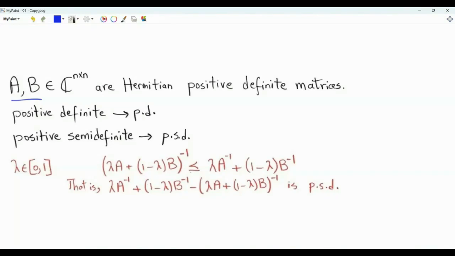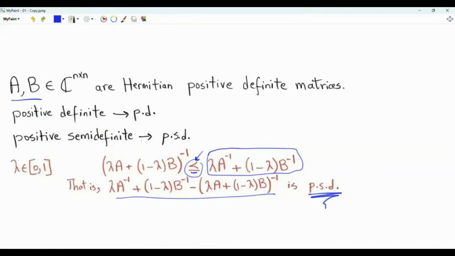What we want to show is that for lambda, a real number between 0 and 1, the inverse of lambda A plus 1 minus lambda B is less than or equal to, in a generalized sense, lambda A inverse plus 1 minus lambda B inverse. This is a generalized inequality. It means that if we take the right-hand side minus the left-hand side, we end up with an n by n matrix that is Hermitian and positive semi-definite. In this video, PD is positive definite, PSD is positive semi-definite.